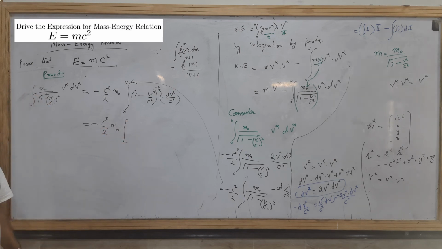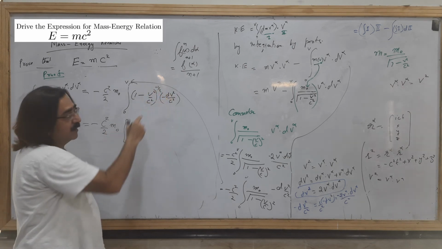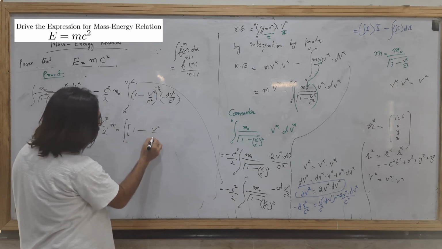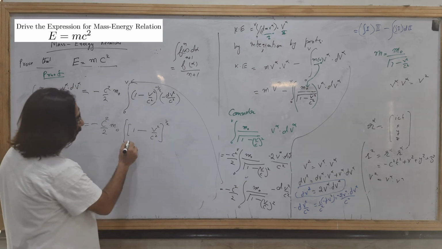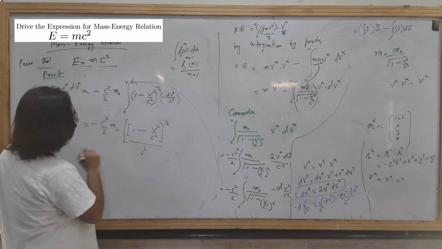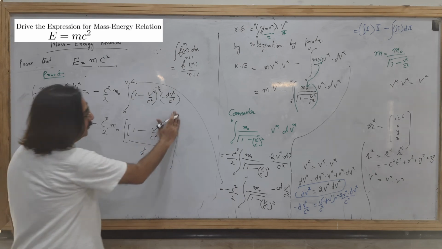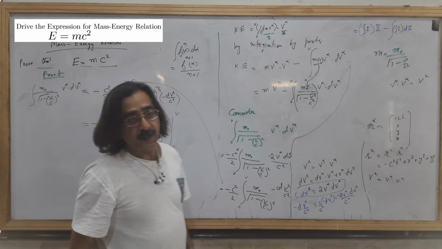Plus 1. When you add plus 1, that will become 1/2. 1 minus v square over c square to the power 1/2, divided by 1/2. Yes, and the limit is 0 to v.